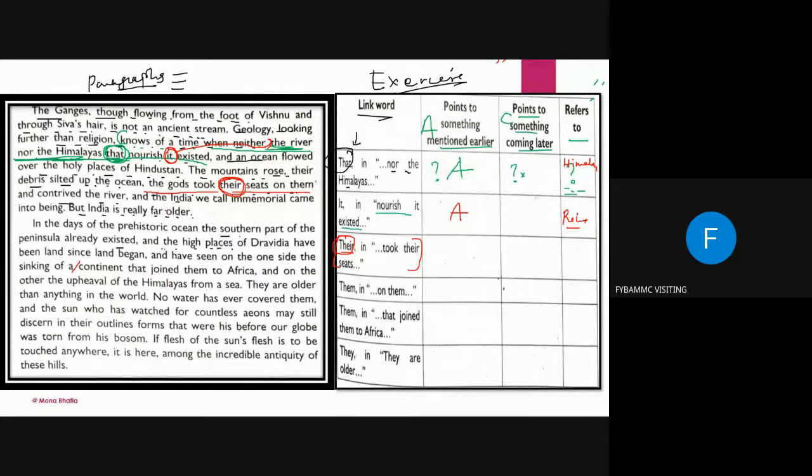Take your time. I'm not in a hurry, but come up with the answer because it's very important. It refers to after. Refers to what? First tell me, it refers to what? There, this word there, took their seat. God. Yes, there is referring to God. Now, where is God? Before or after? Is it previous or later on in the sentence? Previous. So, when it is previous, then what is it?